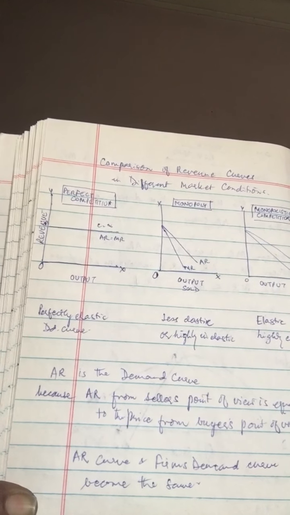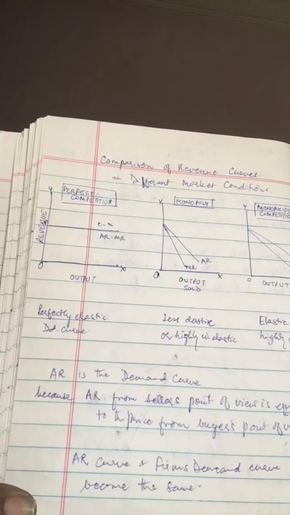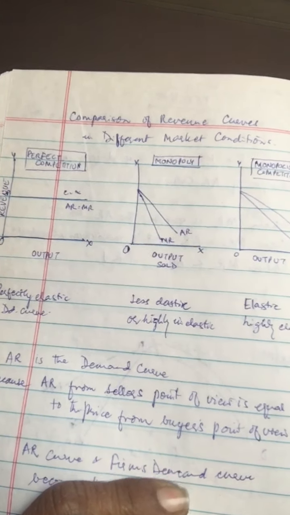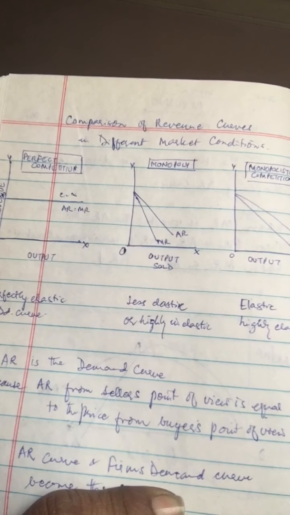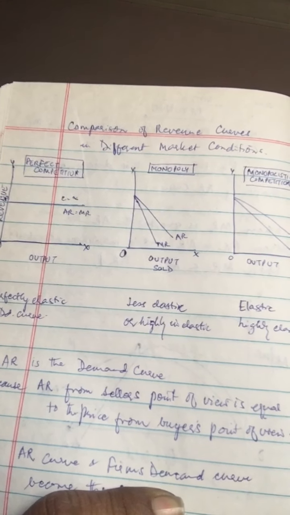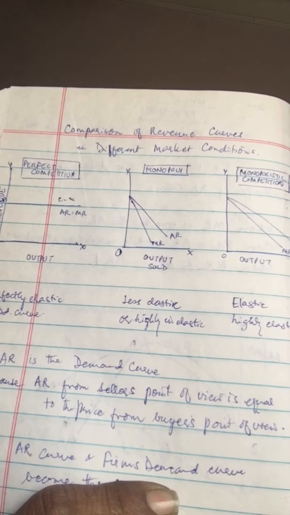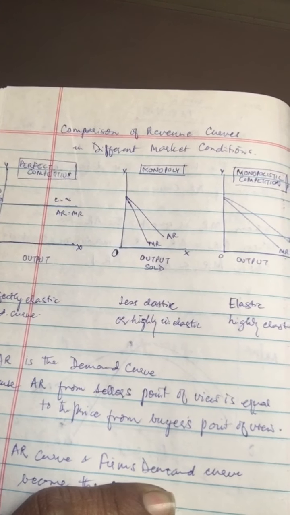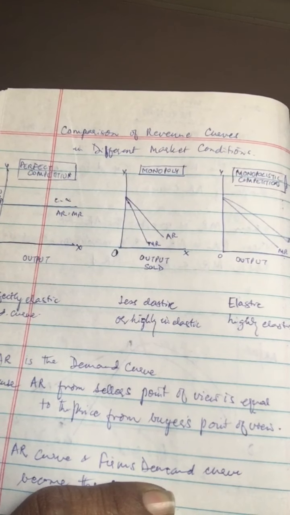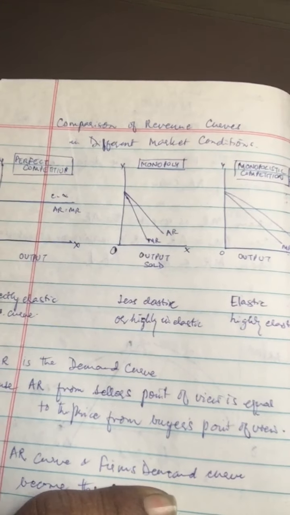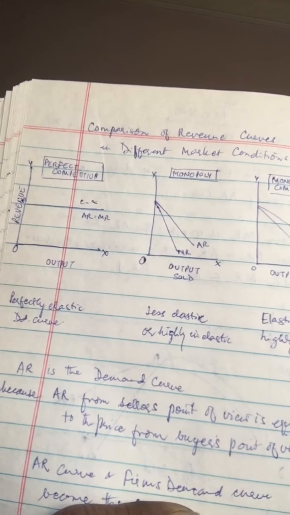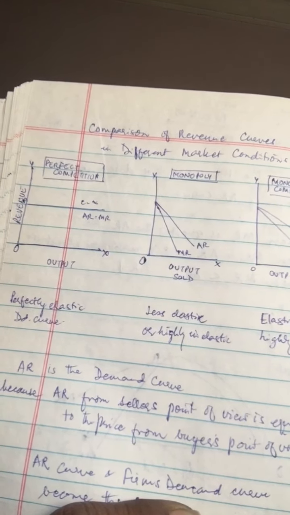It shows that if a monopolist wants to sell more, he will decrease the price. So if a monopoly firm desires to sell more units of output, it will reduce the price. Both AR and MR will fall with the increase in output, but MR is always less than AR or price.